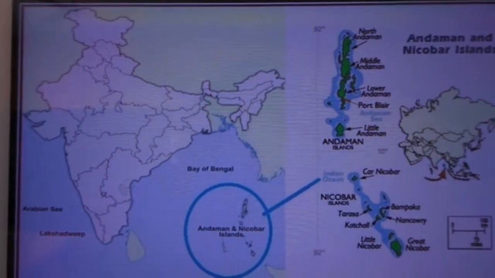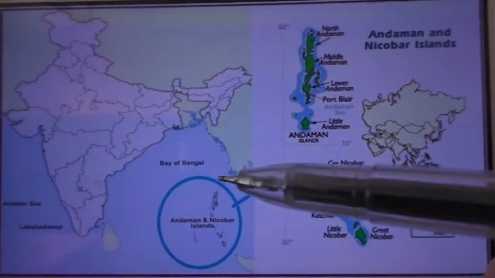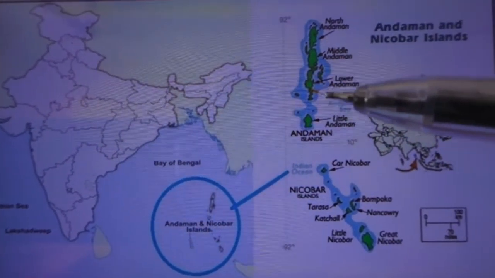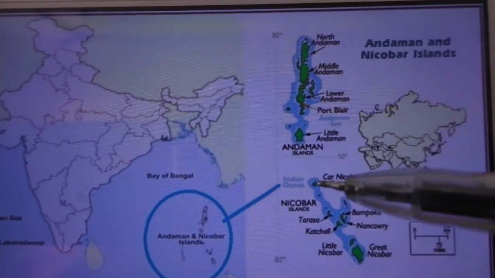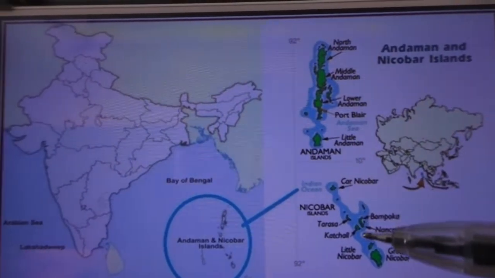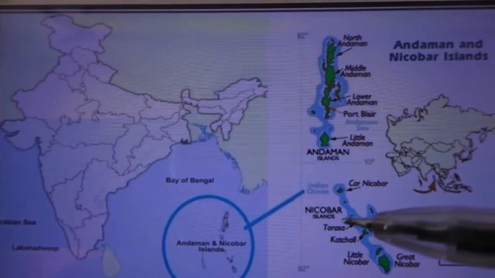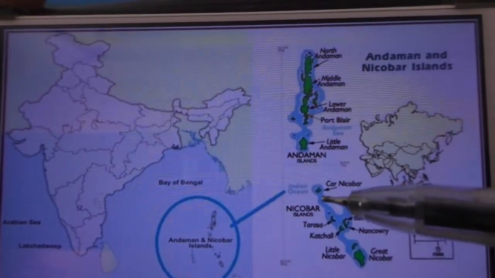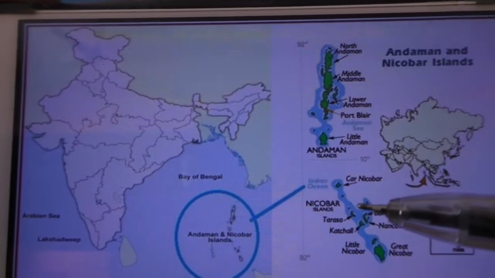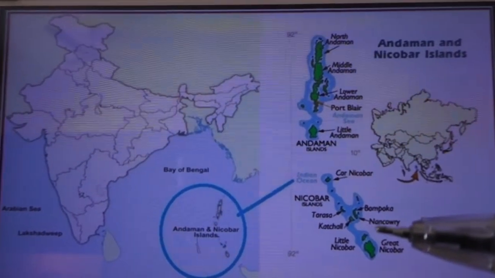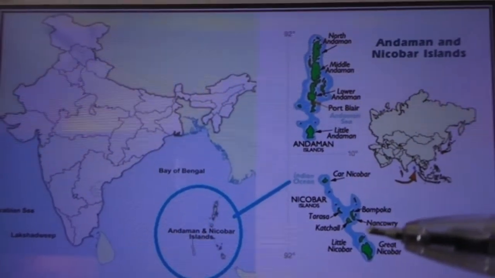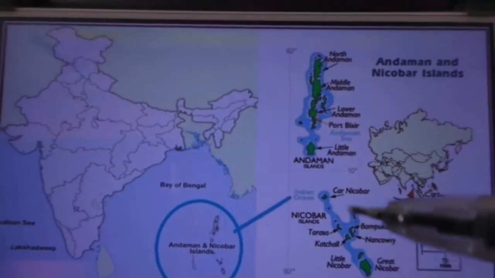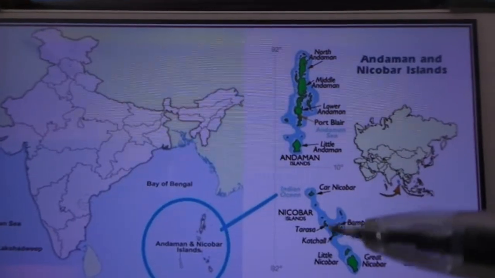Look children, this is the Andaman and Nicobar Islands. See this magnified view given. This is Andaman and this is Nicobar Islands. The green colored parts are the islands, the small green ones. So this is Nicobar. Here only Great Nicobar Wildlife Sanctuary is there. Great Nicobar Biosphere Reserve is there.